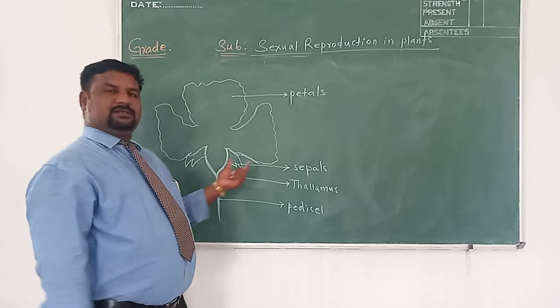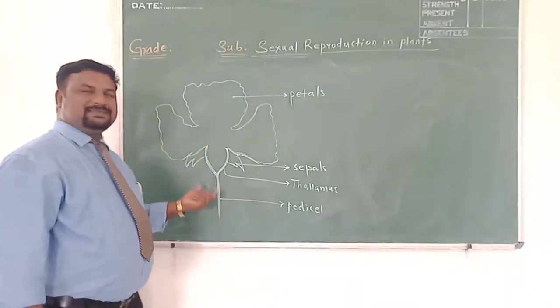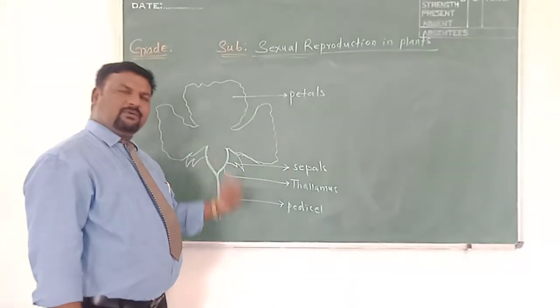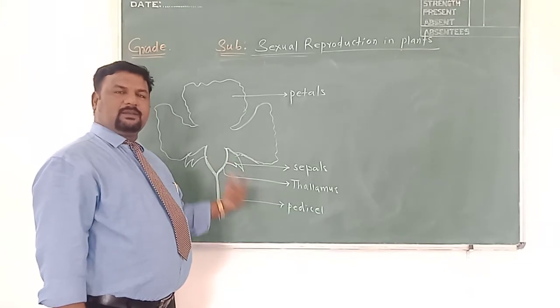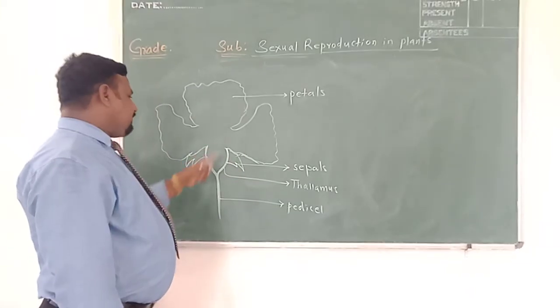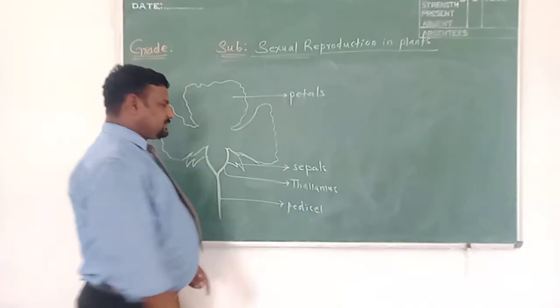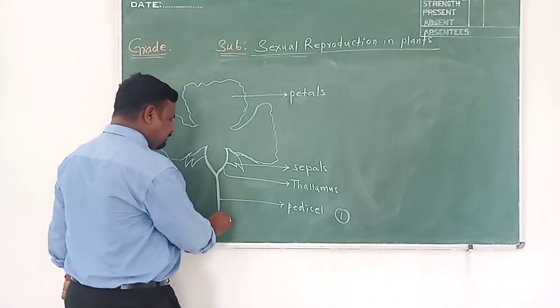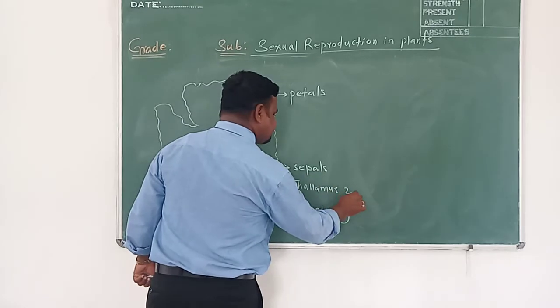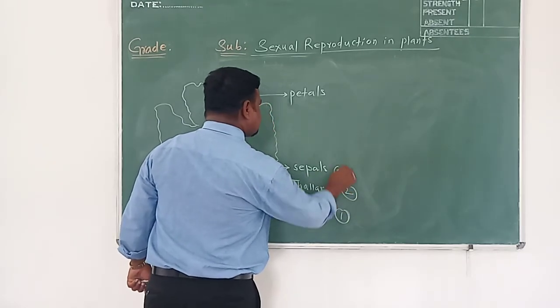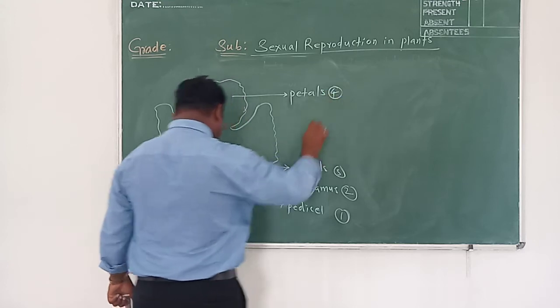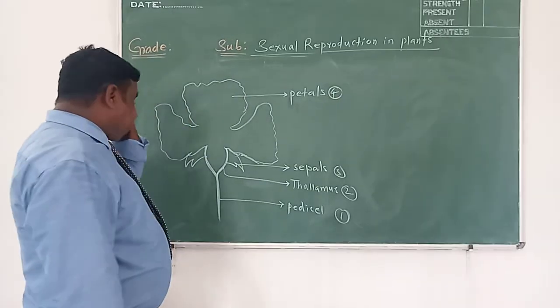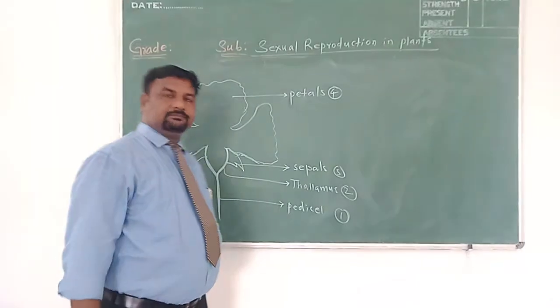Now what are these, children? These are accessory parts, essential parts. Every flower, whether it may be neutral, unisexual or bisexual, will have these parts, such as pedicel, the long stalk present at the bottom. Above the pedicel, thalamus, then sepals, then petals. Okay, these are the essential parts of the flower.